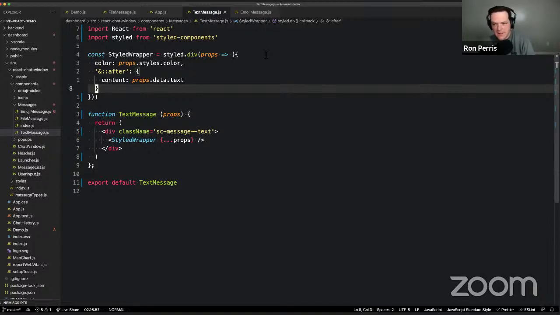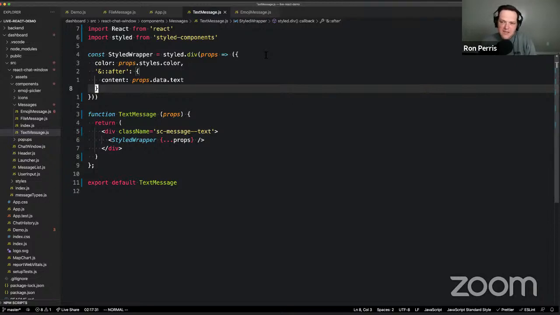Because we've got props and we're interpolating those into potentially CSS. So yeah, there's also right here the potential for, depending on the data object that we receive as props, the potential for cross-site scripting as well. And this only occurs in certain cases where components like this one are doing the rendering of the contents in a particular way, like we are here, where we're using CSS to set the content. It's a little bit of an unusual case. I saw it in a library. I didn't come up with this. I saw it in some library code. Somebody was doing something like this. So I thought it'd be interesting to surface this issue.